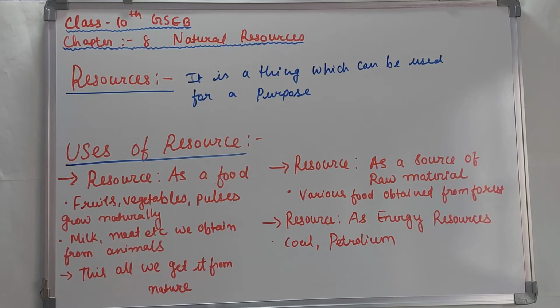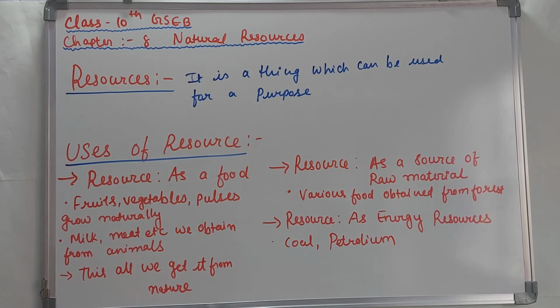Then comes resource as an energy resource. Energy resources are such resources which provide energy in a direct or indirect way, such as coal and petroleum. These things are very important in our life. Without petroleum, transportation is not possible, and without petroleum we cannot get anything, because if transportation is not possible, then food items cannot go from one place to another. And coal, what does coal do? It produces energy, it produces electricity.